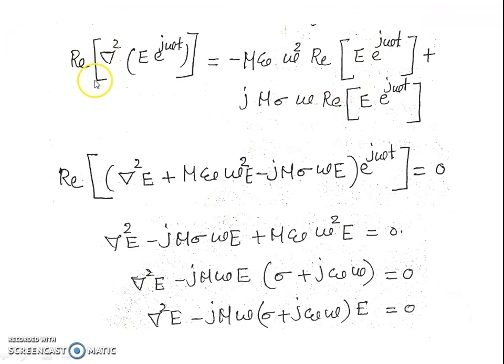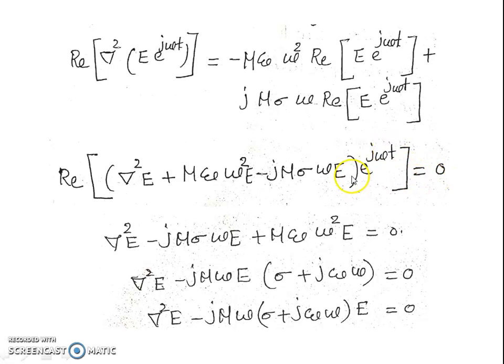So the equation becomes real part of del square E raised to j omega t is equal to minus mu epsilon omega square real part of E raised to j omega t plus j mu sigma omega real part of E raised to j omega t. And this can be rewritten as, that is the real part of del square E plus mu epsilon omega square in bracket, that is minus j mu sigma omega E into E raised to j omega t,